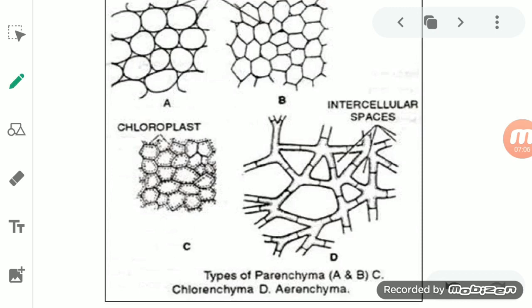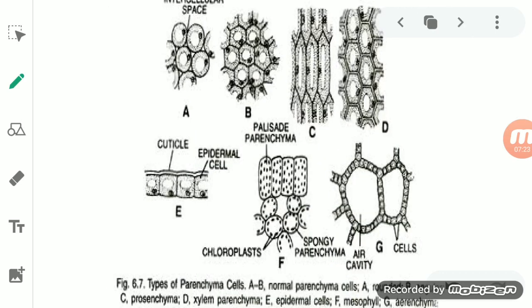Expanded on all the sides. Okay, so they are isodiametric, that is, they are equal at all the places. Now, not only this, even the shapes are variable. They may be rounded. Let me show you. These are the types of parenchyma cells.